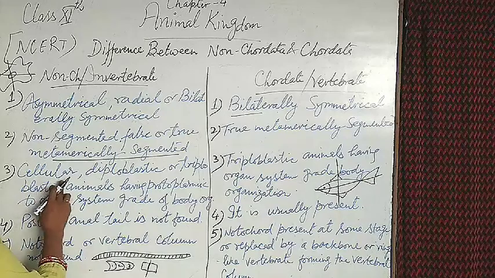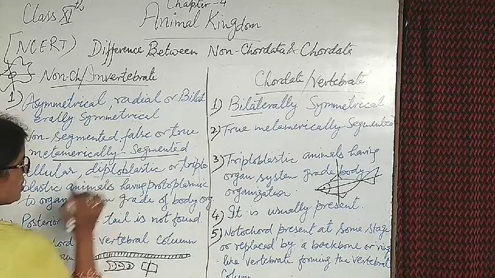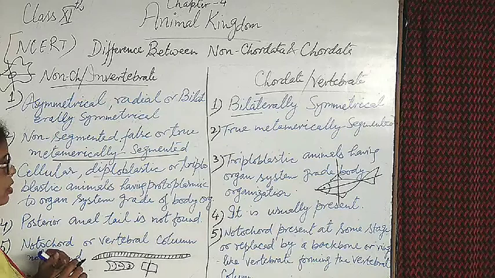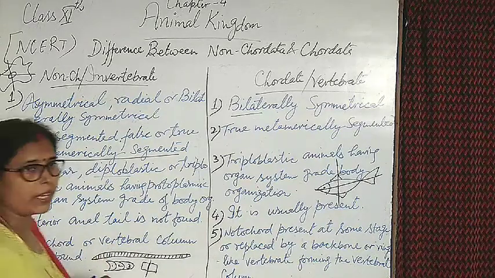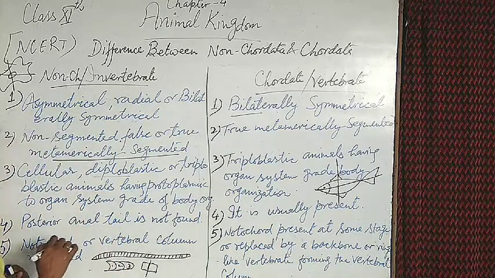And diploblastic means a two-layered structure. Ectoderm and endoderm only are present, in the diploblastic condition.